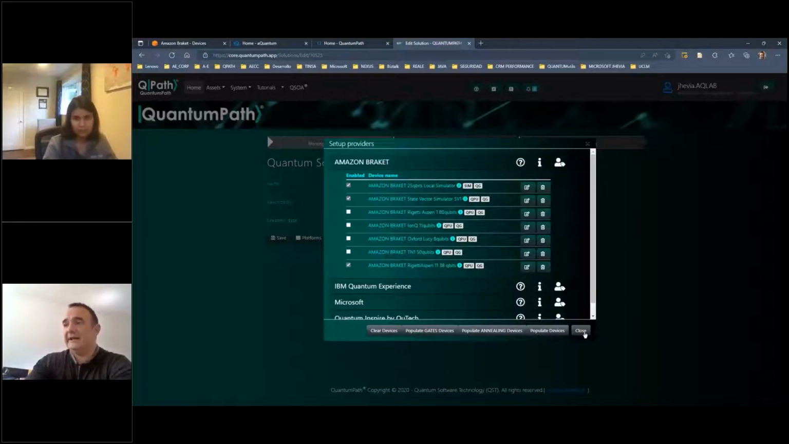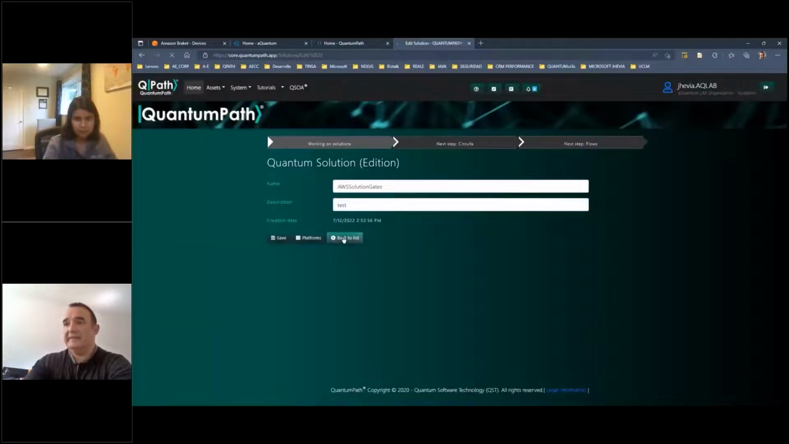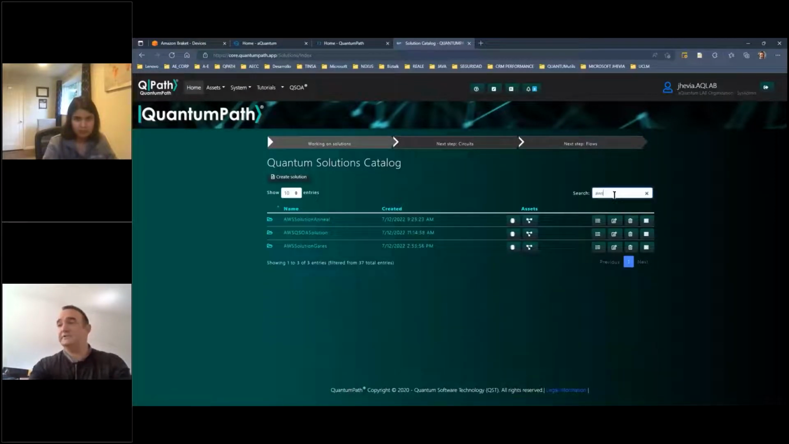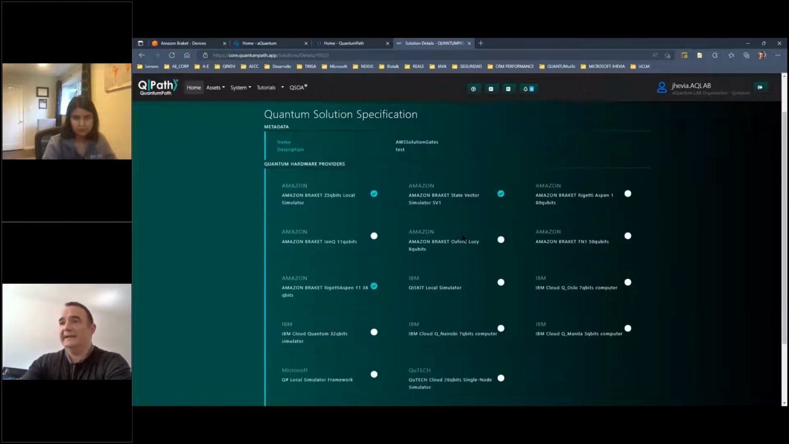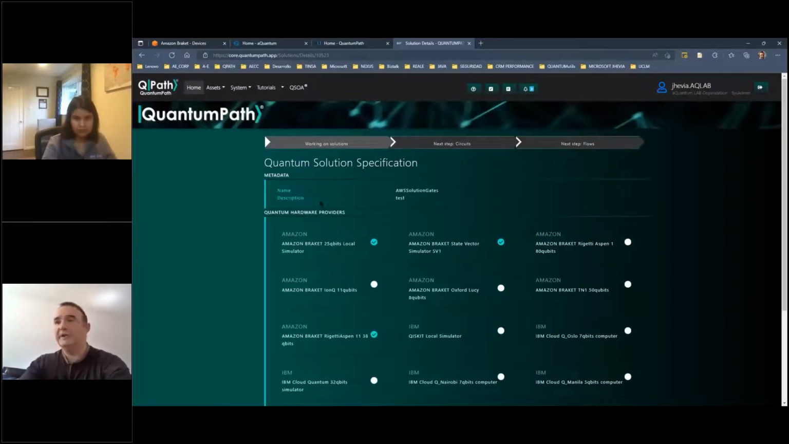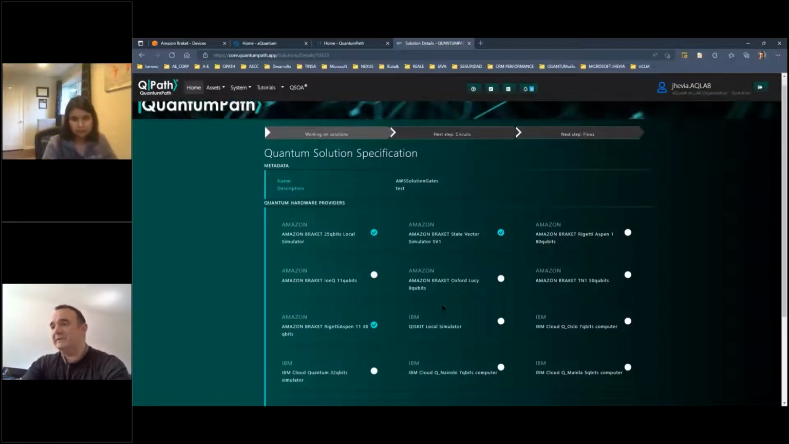Once I do that, I can click on close and come back to the list, and if I have multiple solutions in my store, I can filter as you know in whatever environment you have managed before. If I click on the AWS solution gates and click here, we can see that these platforms are selected from all we have available in Quantum Path. So let me go to the next step.